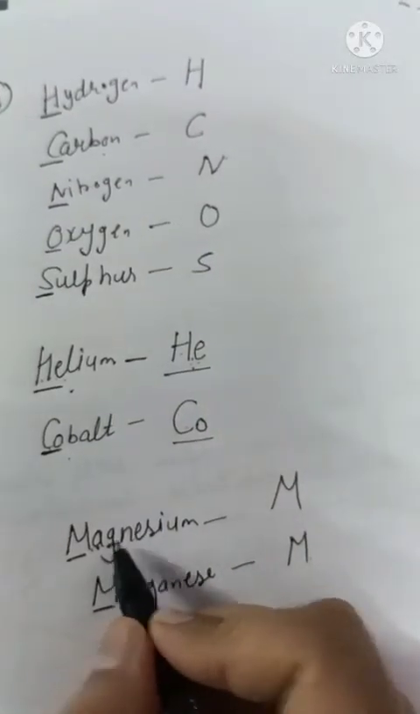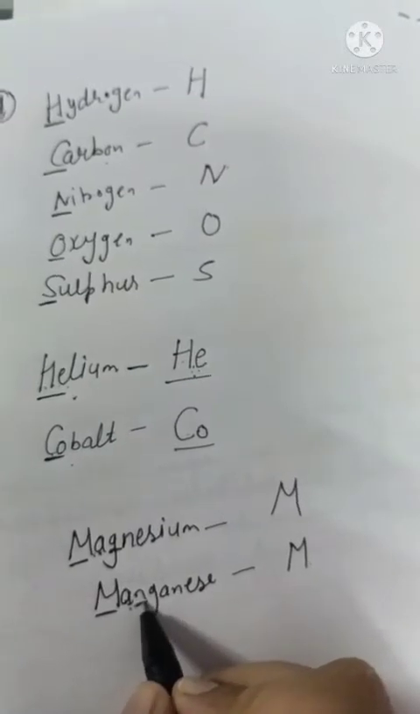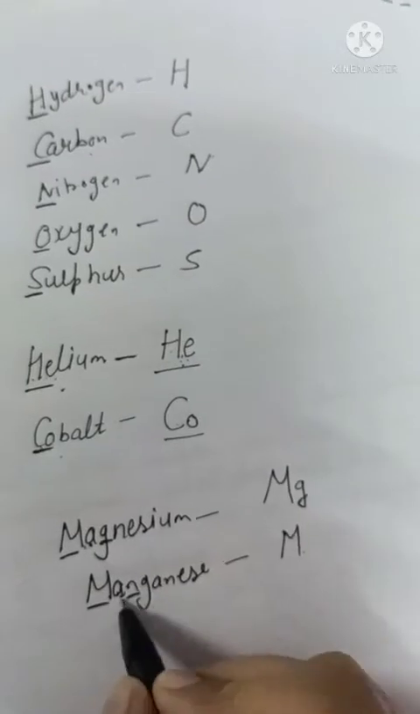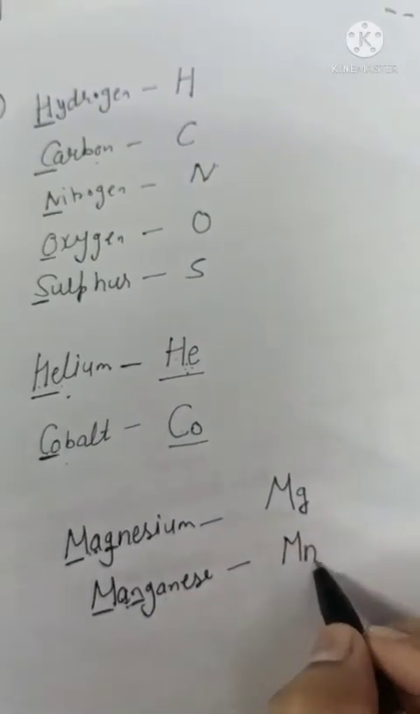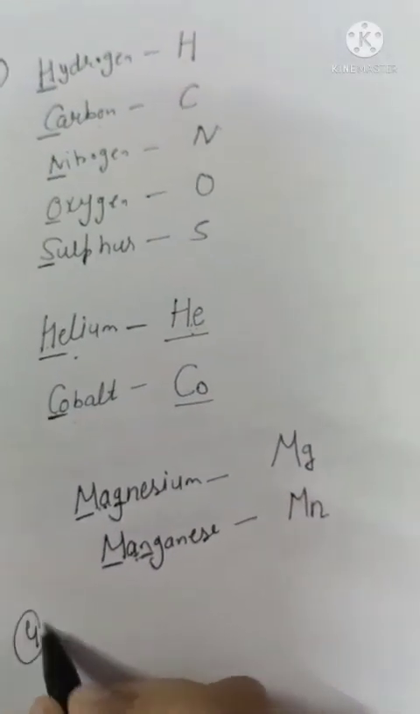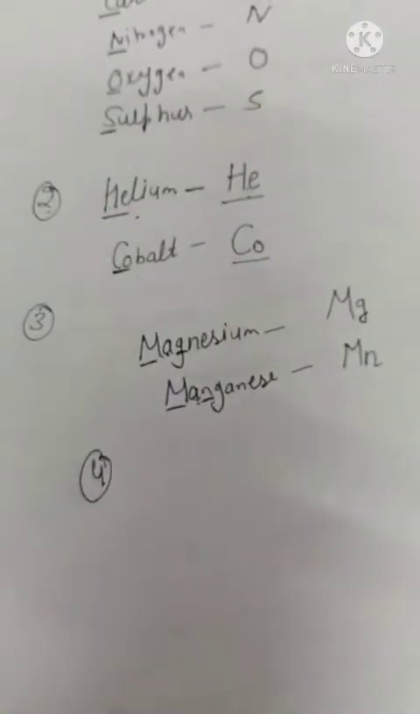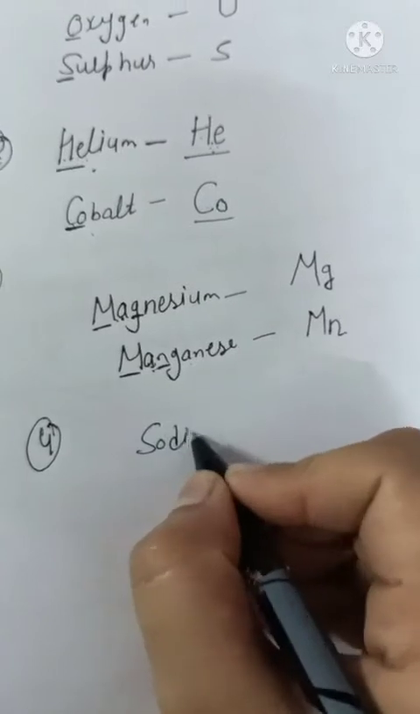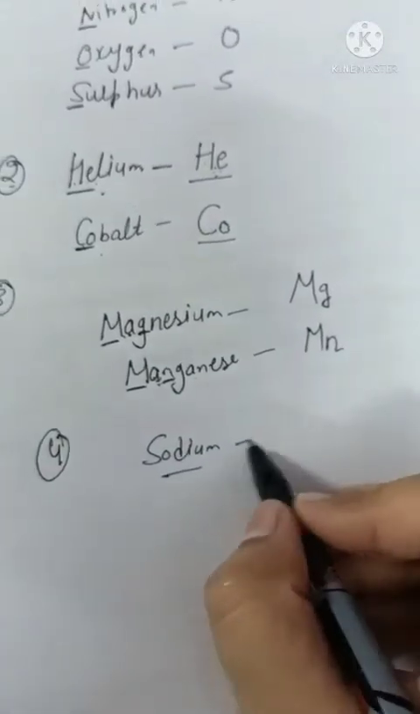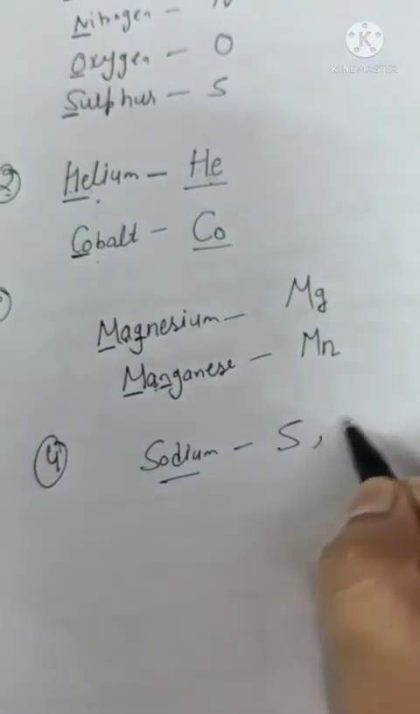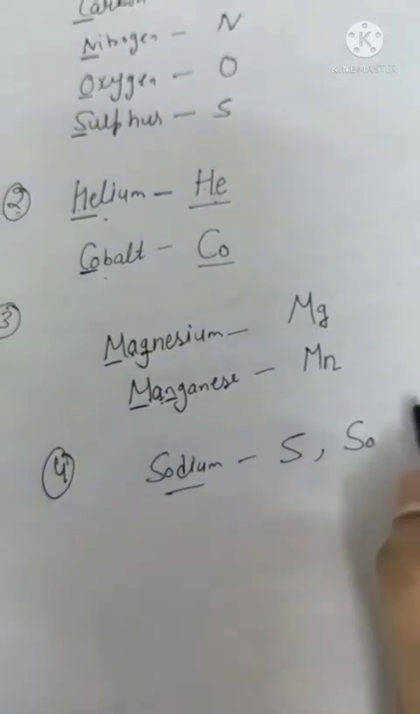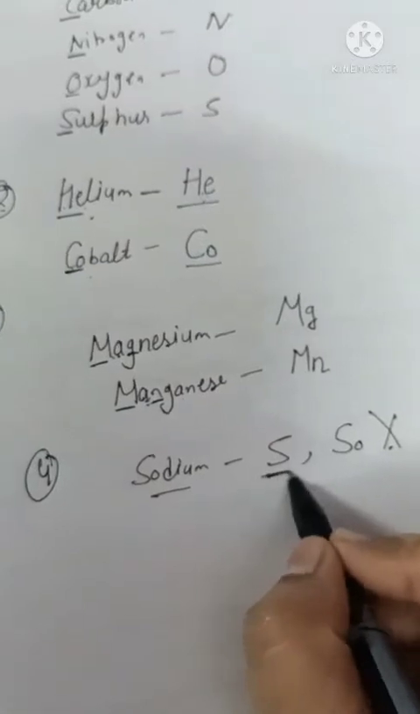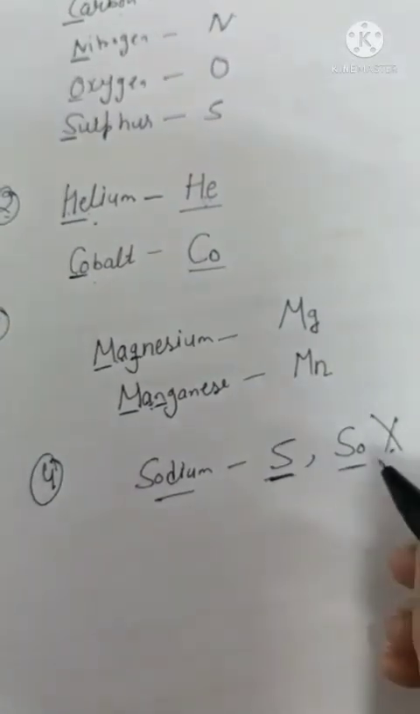So here the first consonant is G and here the first consonant is N. So the symbol for magnesium will be capital M small g, and for manganese it will be capital M small n. Now the next rule, beta: in some cases we write the symbol from the Latin name. For example, sodium. For sodium, we might expect the symbol to be capital S or capital S small o. But these are not symbols of sodium, okay? Because this is the symbol of sulfur and this is not a symbol of sodium.